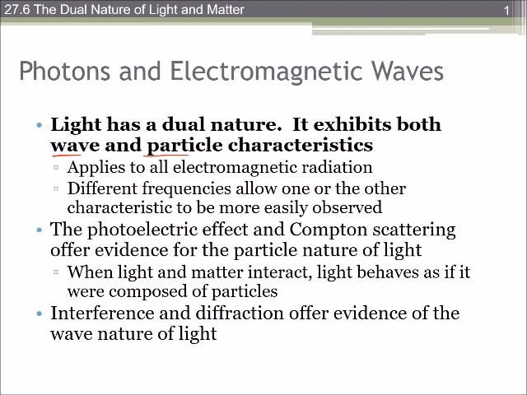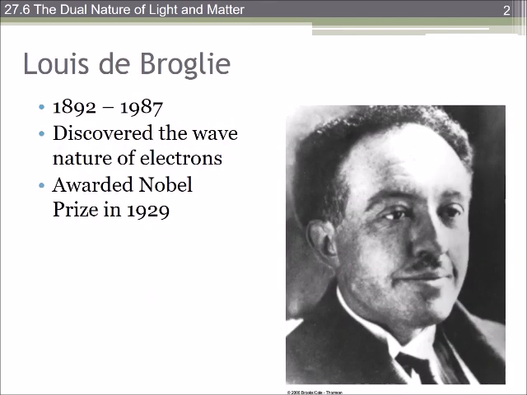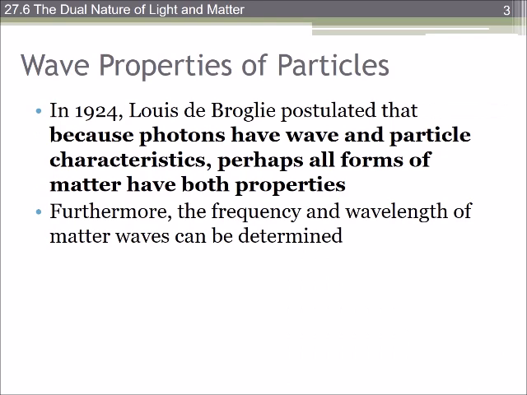The photoelectric effect and Compton scattering show the particle nature of light, whereas interference and diffraction show the wave nature of light. De Broglie discovered that electrons, which are matter, can also behave like waves. So he postulated that everything is really a wave and a particle, that we have to exist as both, always. And furthermore, even for macroscopic items, we can determine the frequency.